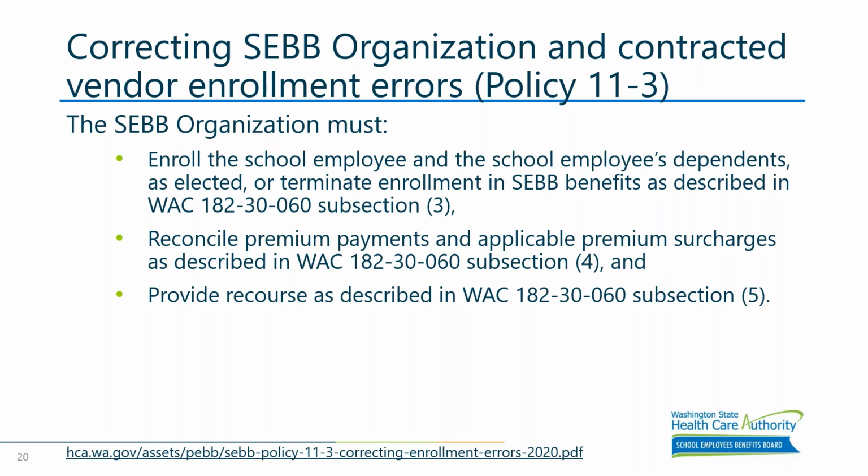Next slide. So the biggest thing is BAs, school districts, sub-organizations are expected to enroll the employees as described. You're expected to reconcile the payments as needed in the account correction, and then also make sure that the employee is aware and given notification that they have recourse options, which are listed in Section 5 of the WAC 182.30.60, which can result in the employee requesting premium payments being made.